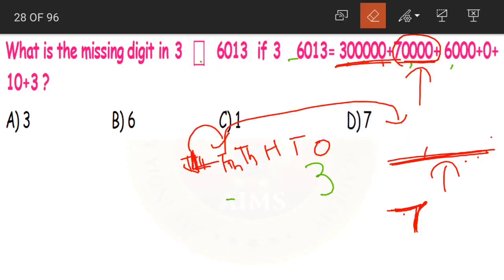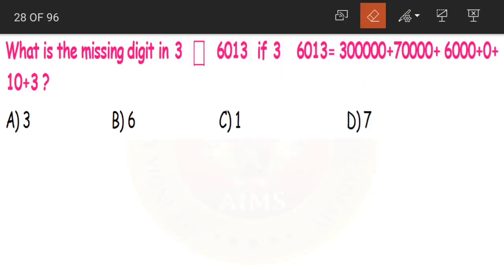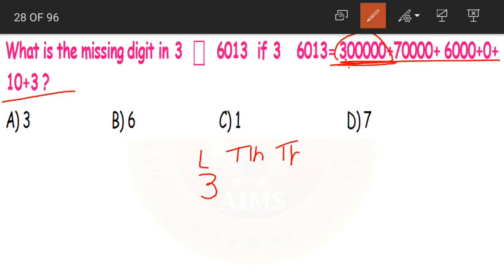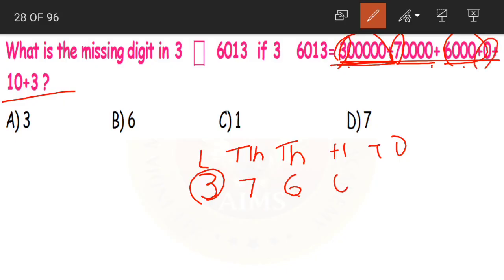Or simply, what you can do is, let me erase this all. Now we know how to write the short form, right? So let us write the short form. First, the highest place is lakhs, so I am writing till lakhs, then hundreds, tens and ones. So 3 is in lakhs place. Now we have 70,000, that means 7 in 10,000s place. Then we have 6,000, 6 in thousands place. Then we have 0. 10 means 1 is in tens place. And 3 means 3 is in ones place.